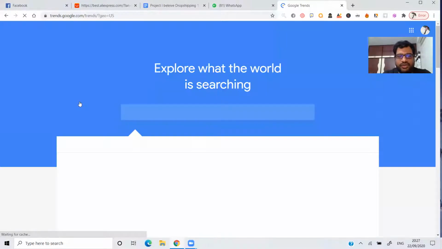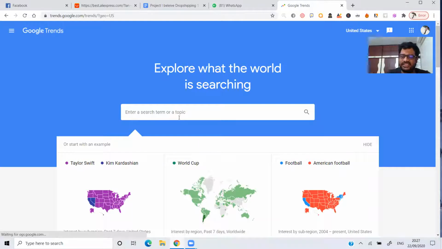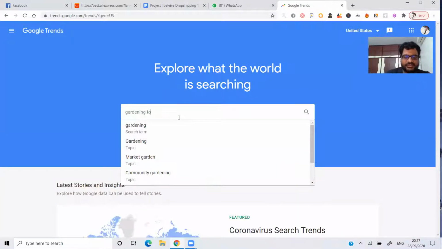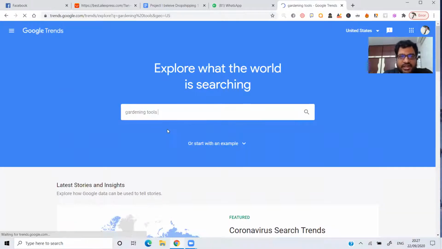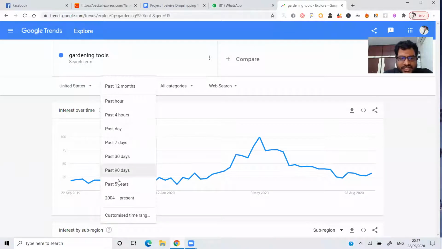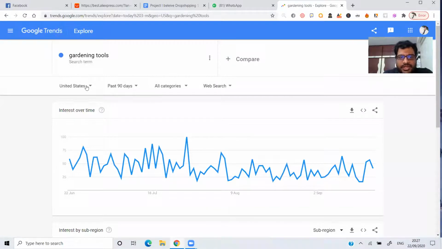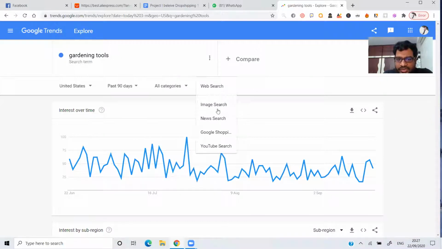Google Trends, just click on it. For example, let me take gardening. Just see this, guys. I'm now going to gardening tools. If you're taking gardening tools, make sure that the spellings are correct. Now, in the past 12 months, no, I'm going to take the past 90 days. See now, United States, past 90 days, and make sure that it is okay. For the website, go with shopping, Google Shopping.